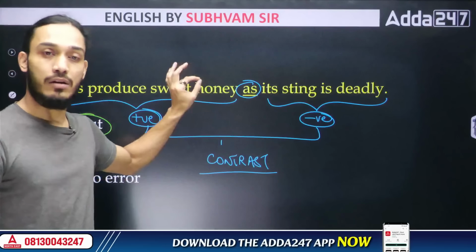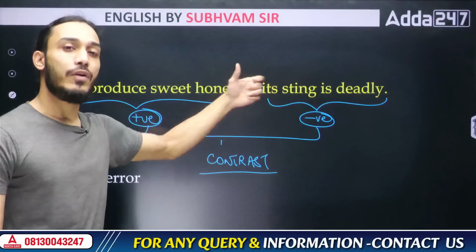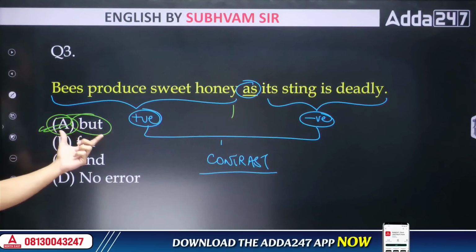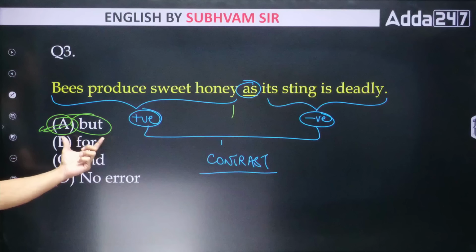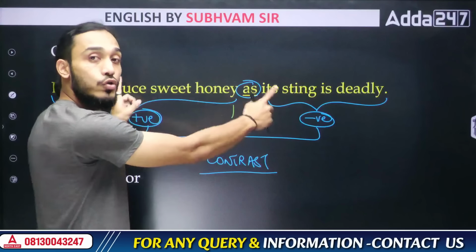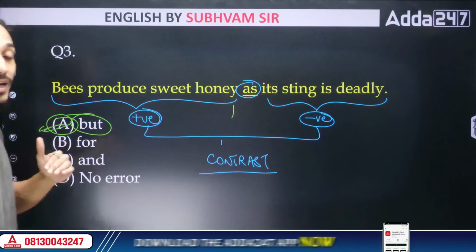Bees produce sweet honey, full stop. Its sting is deadly, full stop. But instead of writing it as two different sentences, we chose to connect them. So we need to use the correct connecting word. We have to use but. Why? Because the purpose of using the conjunction here is to show a contrast between these two things. Clear? Understood?